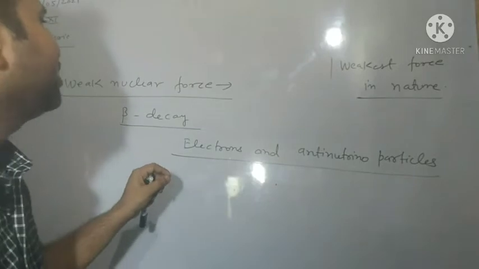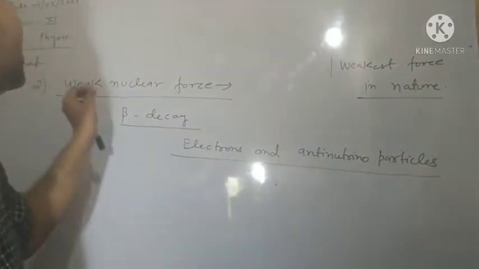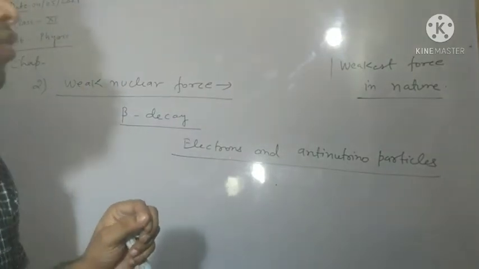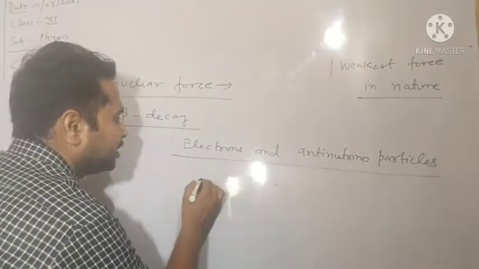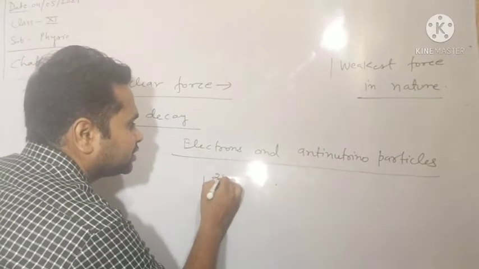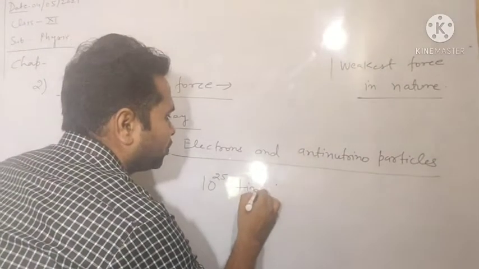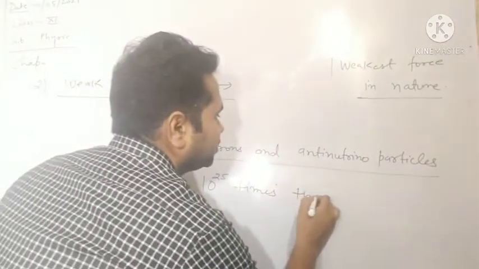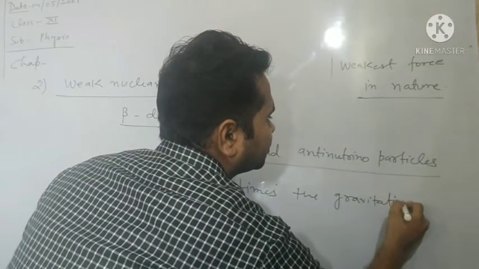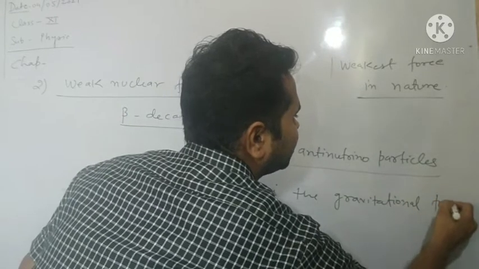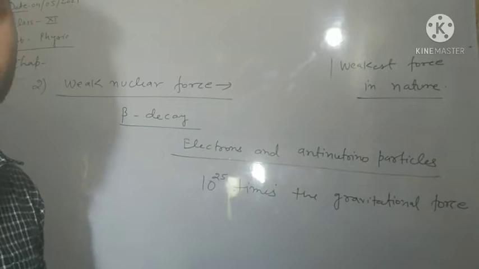Repeating, the force acting between the elementary particles during the nuclear process is called the weak nuclear force. And this weak nuclear force is near about, remember this, 10 to the power 25 times the gravitational force. Okay?